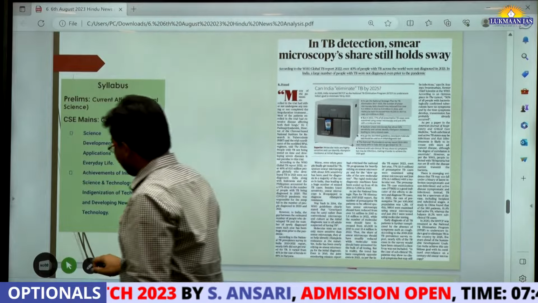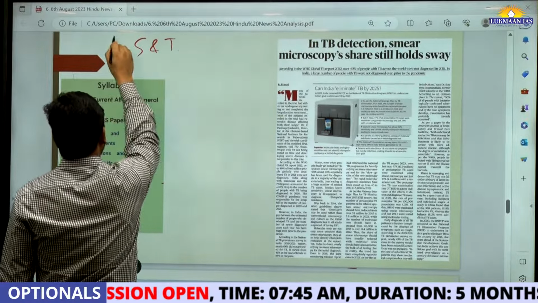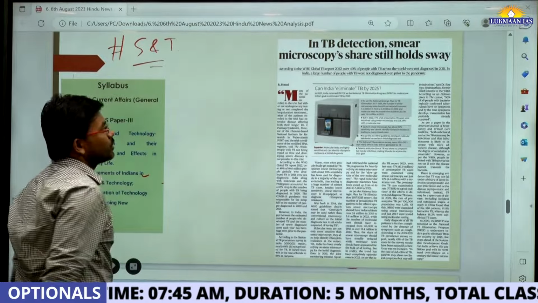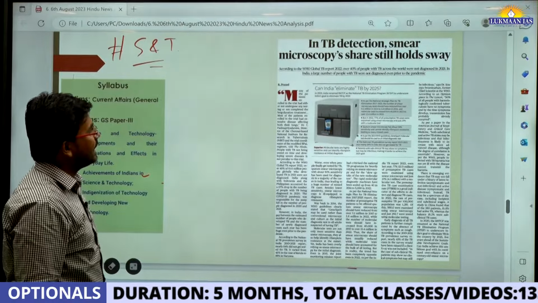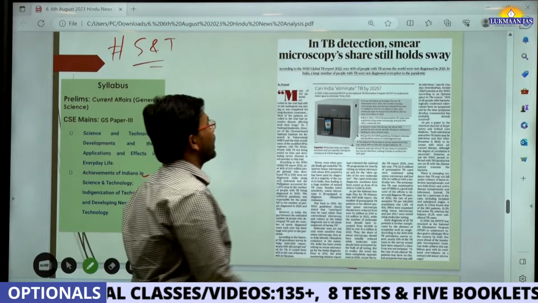This is again a very, very important topic. This is related to science and technology. This topic is important under science and technology, so let's understand it. It says: in TB detection, smear microscopy still holds sway. Okay.